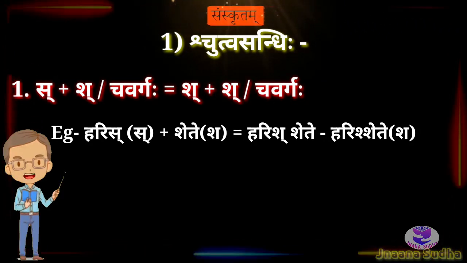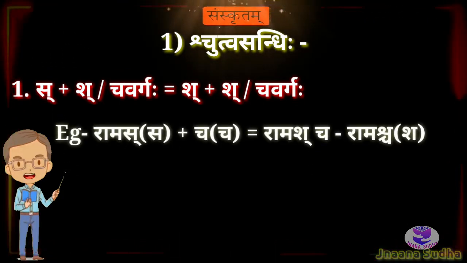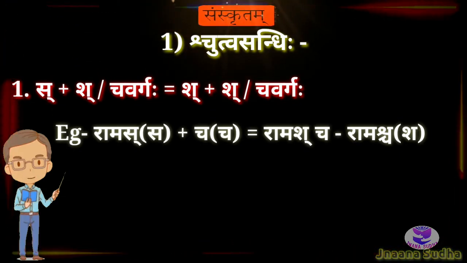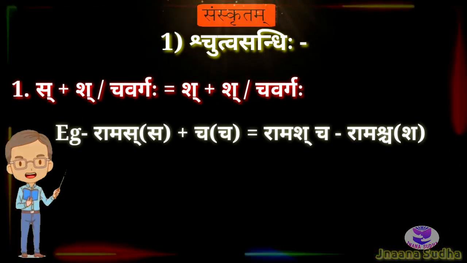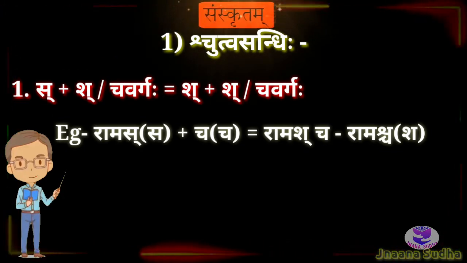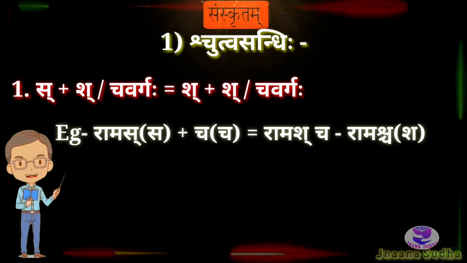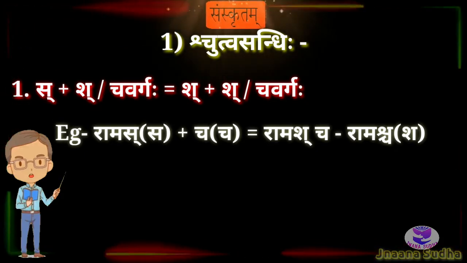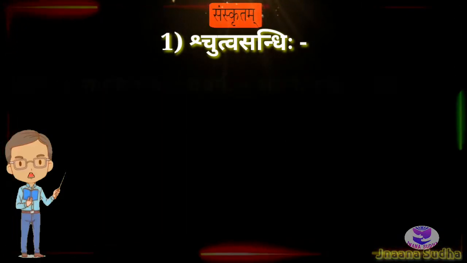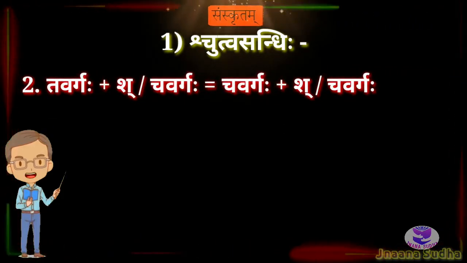The next one is Ramas plus Cha is equal to Ramashcha. In Purvapada, Sakara is the letter. In Uttarapada, Chakara is the letter. After becoming a Sandhi, it will become Ramashcha. These are the two examples for the first formula. And the next formula is Tavargaha plus Sha or Chavargaha is equal to Chavargaha plus Sha or Chavargaha.